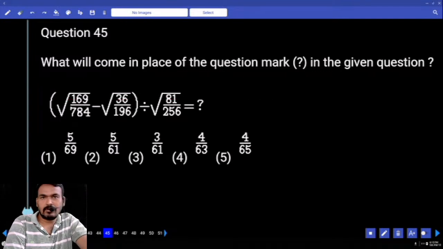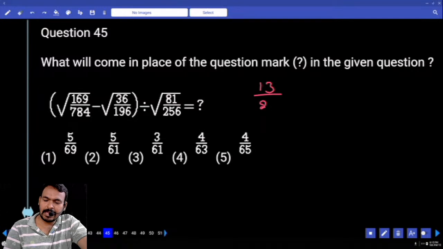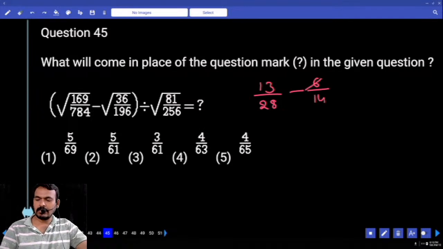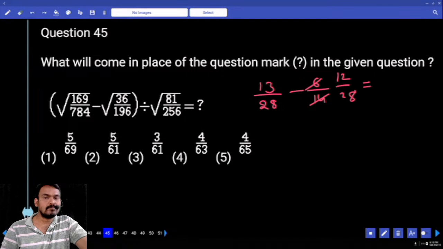First priority square root of 169. How much? 13. Square root of 784, 28. That is 13 by 28 minus square root of 36, 6 by square root of 196, 14. 6 by 14 is also written as 12 by 28. 13 minus 12, 1. 1 by 28. It is numerator or denominator?